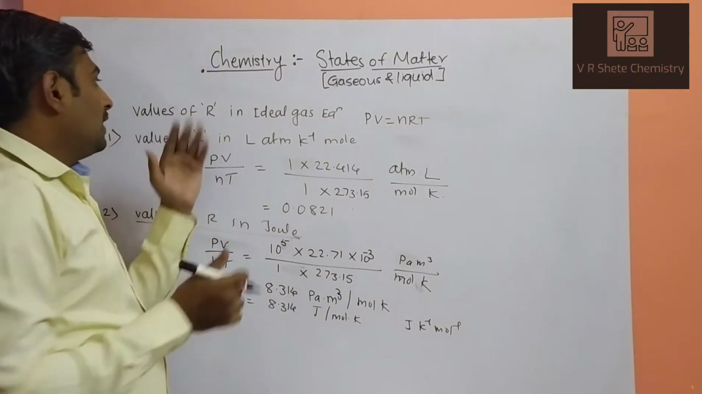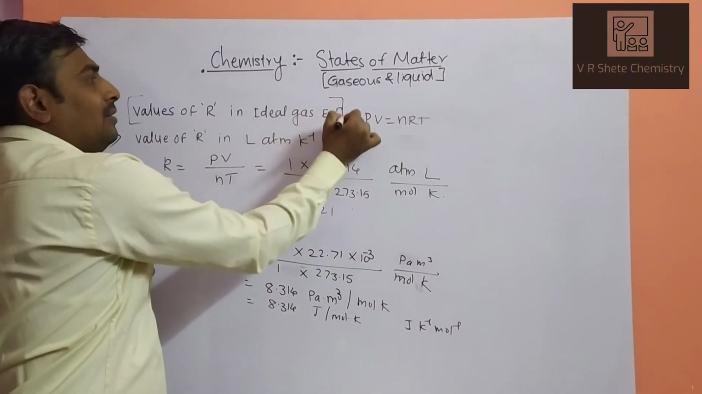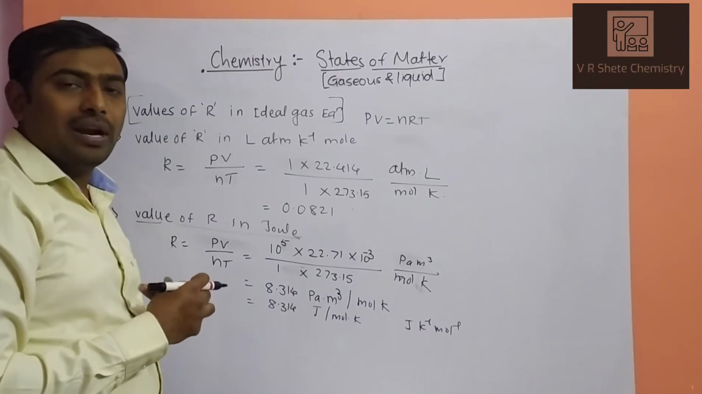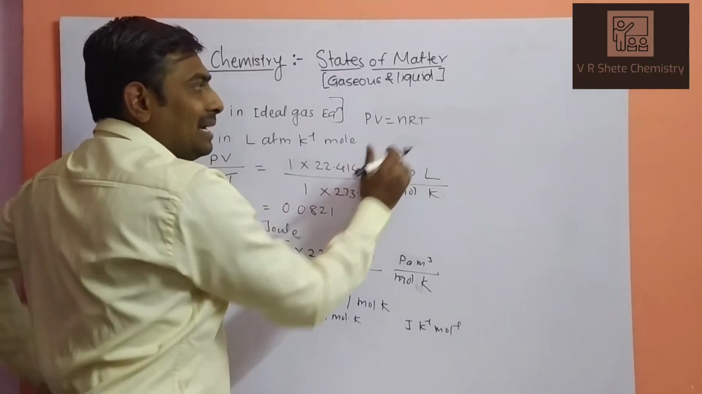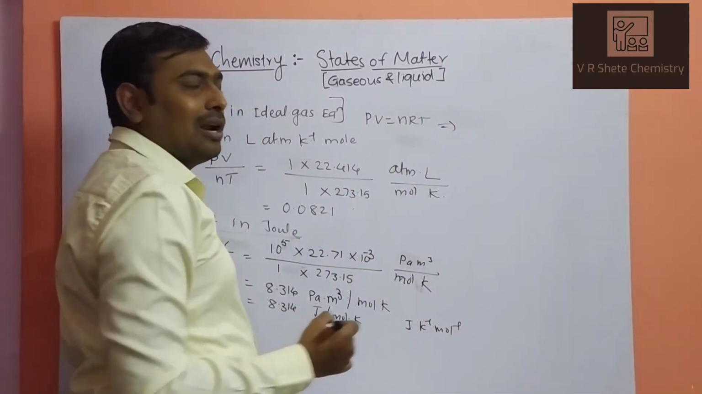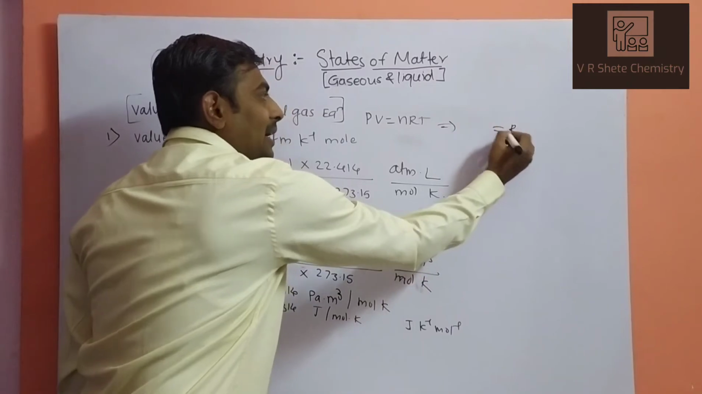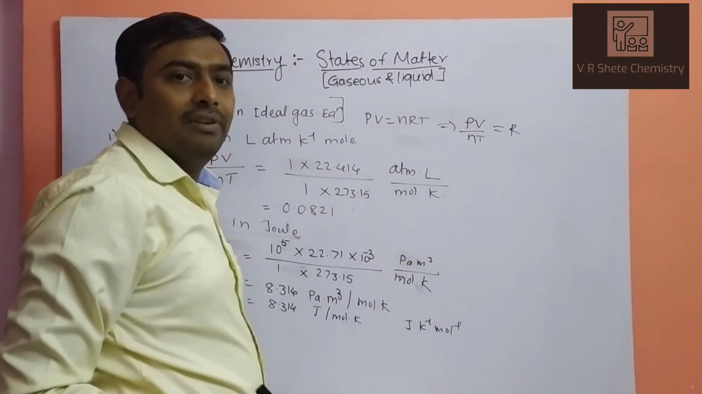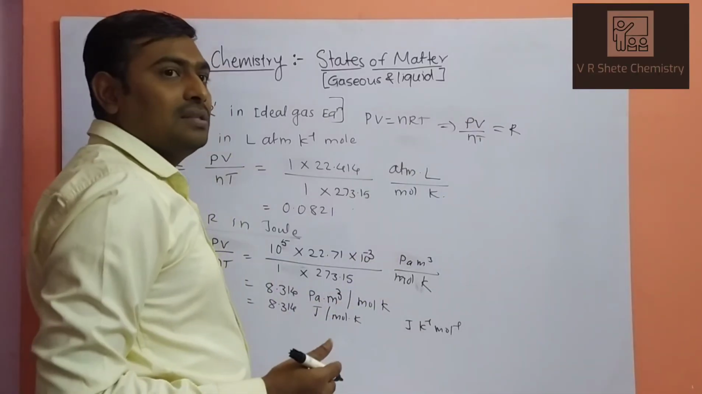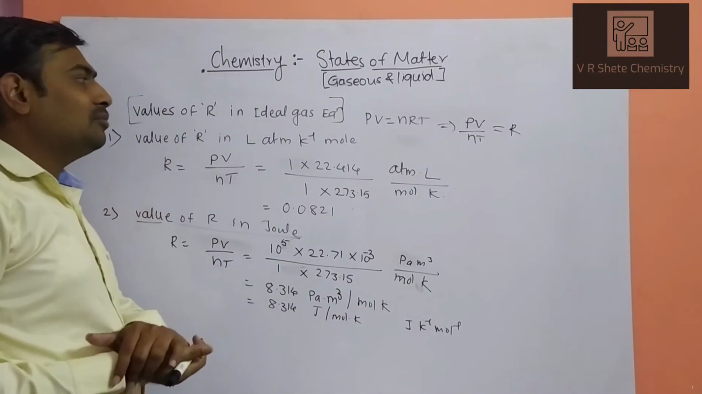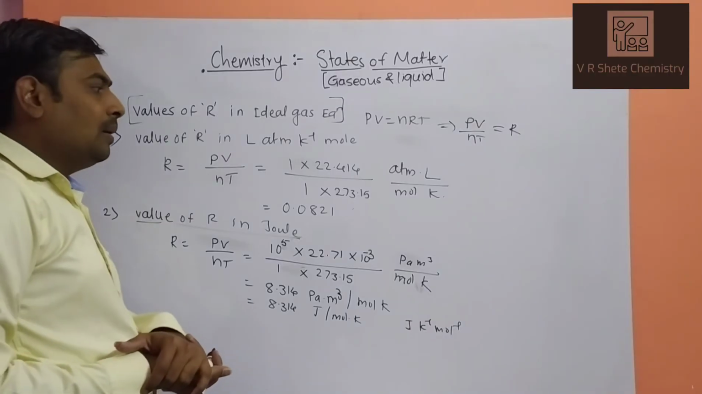Next one, what are the values of R? R is the universal proportionality constant for the ideal gas equation. This is your ideal gas equation, PV equals nRT. When we rearrange this equation for R, we get PV upon nT. So what will be the value of R in terms of CGS and SI units? First of all, we will calculate R in terms of liter atmosphere per Kelvin per mole.